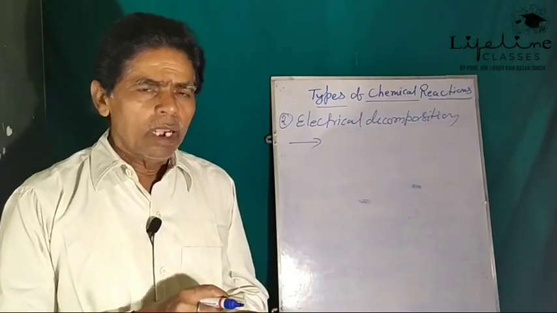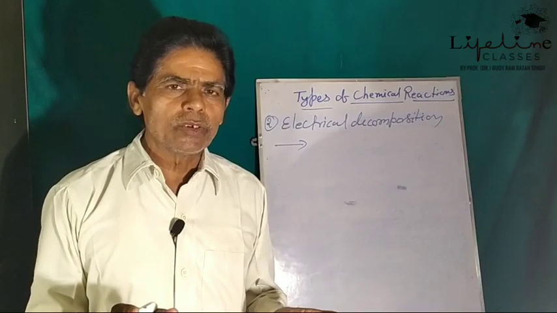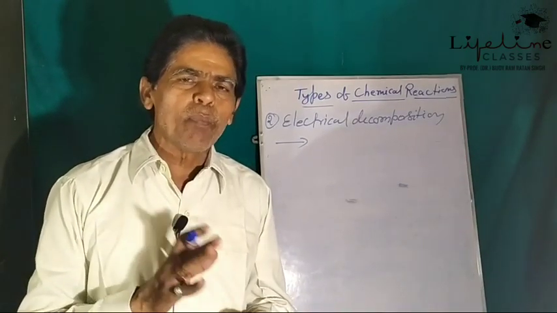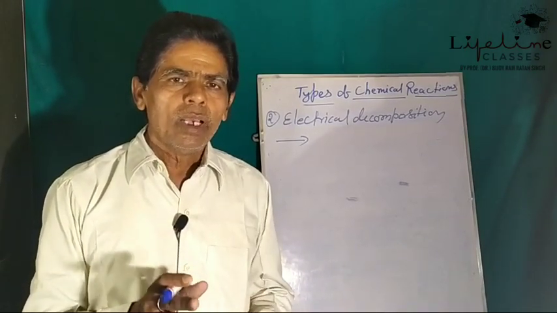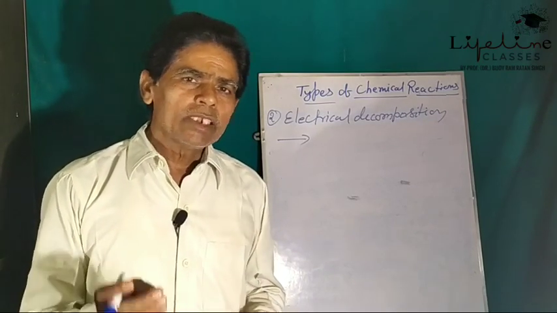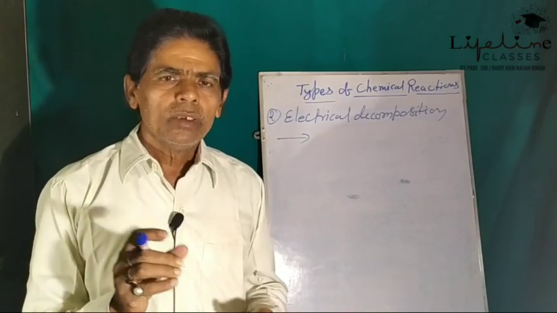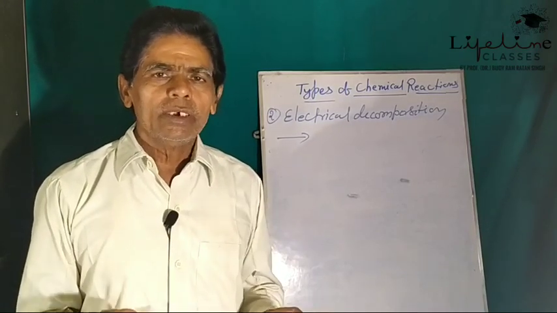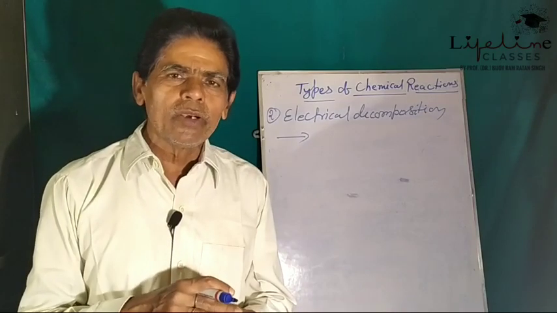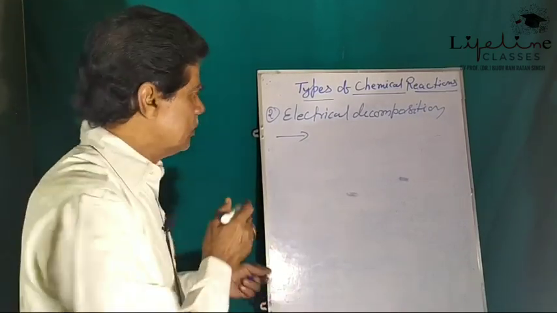So when acidulated water is electrolyzed, that is when electricity is passed through water acidified with dilute sulfuric acid, it gets decomposed into elementary substances, that is hydrogen and oxygen.